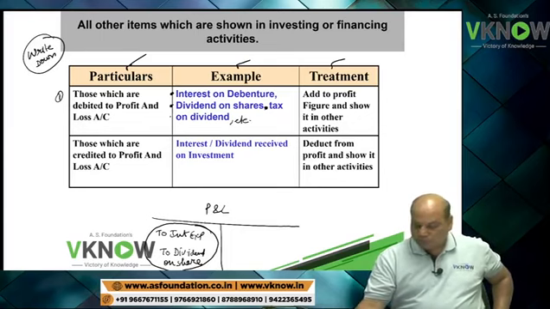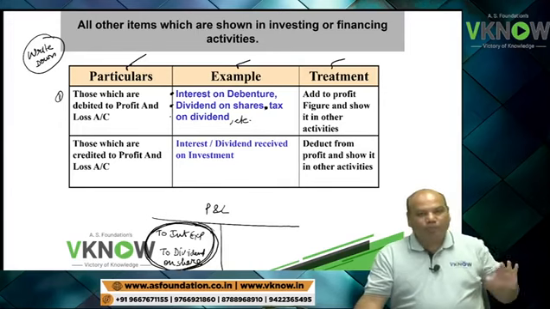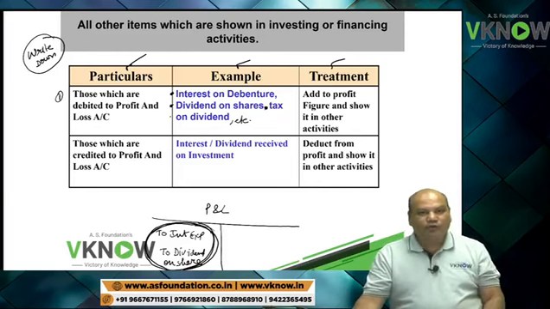Because they are debited to my P&L account, profit has gone down. Debiting P&L account means profit has gone down.